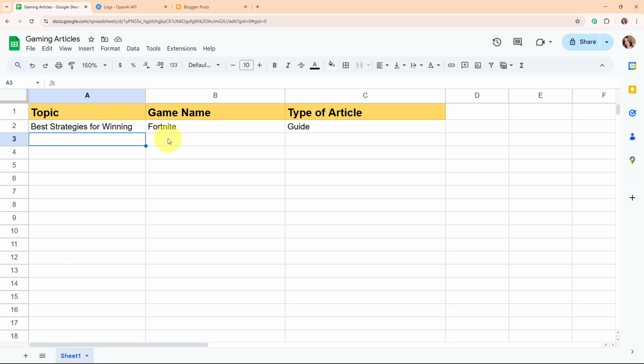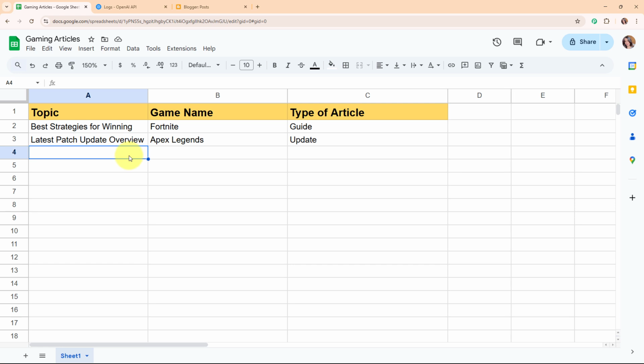To see the working of this automation, I'm going to add a new detail here in this Google Sheet. Let me add the details. Here you can see I have successfully added the detail, such as the topic that says latest patch update. Here you can see the game name as Apex Legends and the type of article as update. Now let's go and check our Google Blogger account directly.